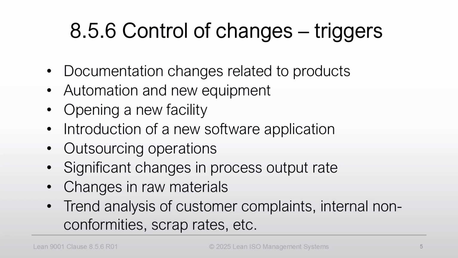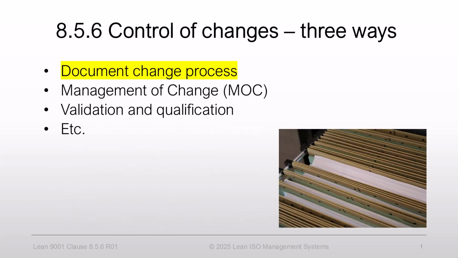After identifying change triggers, let's discuss typical tools companies use to document modifications. The first process that comes to mind is document control. When we need to revise our procedures, work instructions, drawings, or any other documented information, we use this process to record the changes, rationale, training requirements, etc. The document change process also requires evidence of review and approval. We discussed this process in detail in the 7.5 videos. If you missed them, check the link below to catch up.